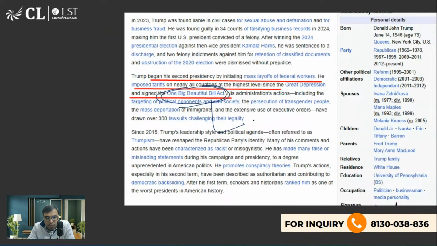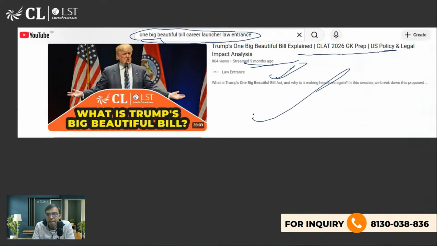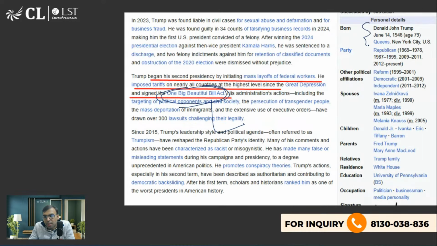If you are interested, he was born in New York City. You should know, if you want to become a US president, you should be a natural-born citizen and not naturalized. Means, for example, let's say you are born somewhere else and after that you took the citizenship of the USA, then you cannot become the US president.